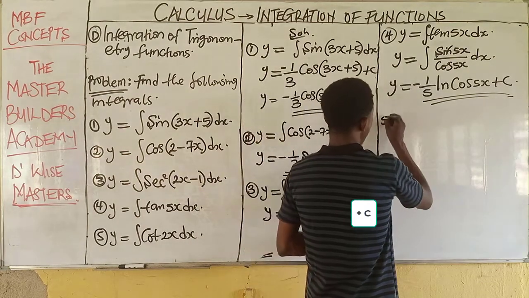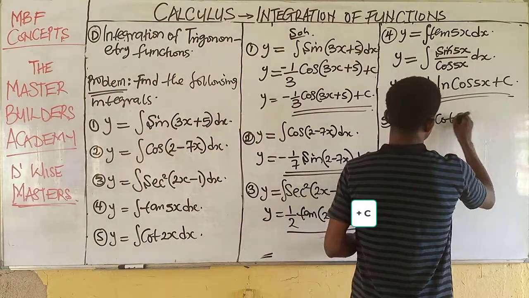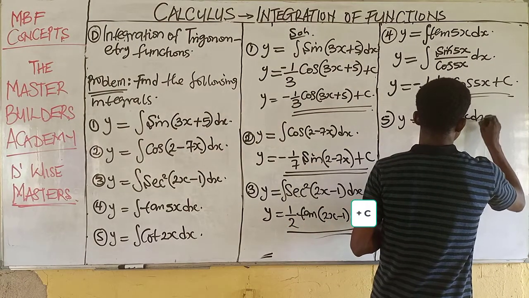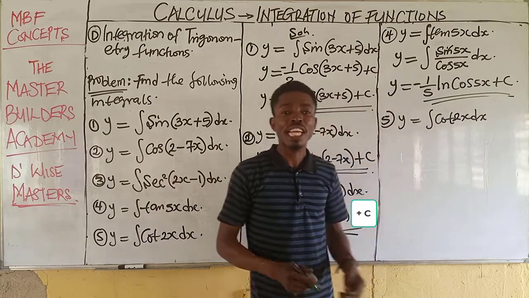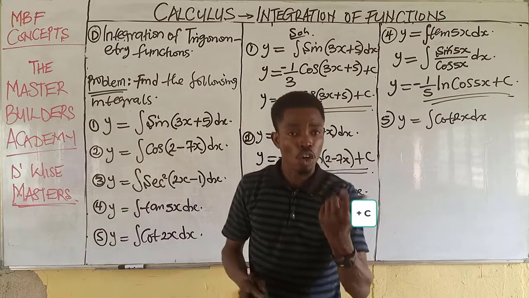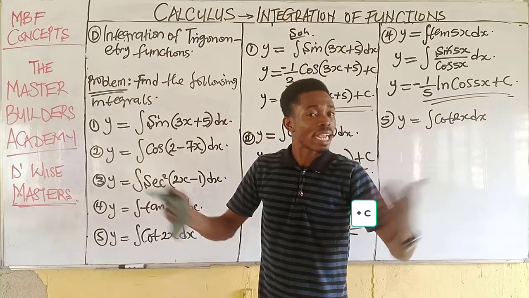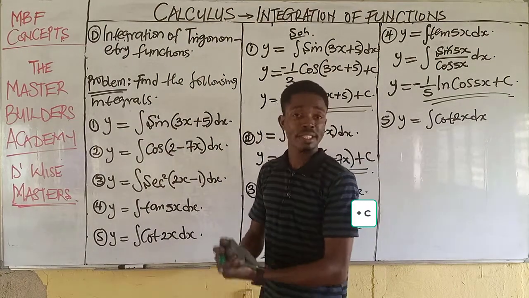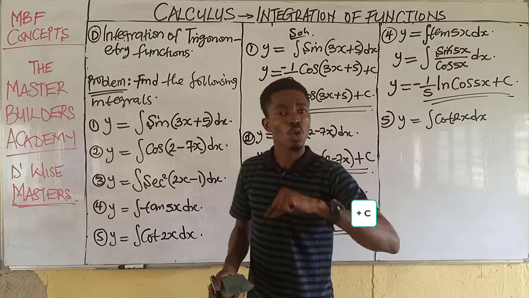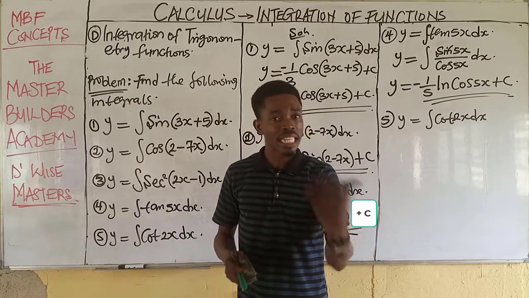Now we have y is equal to the integral of cot 2x dx. And now, all we need to do is that there is no way you can integrate cot 2x with respect to x directly. Similarly, there is no way you can integrate cot x. So we cannot integrate cot 2x directly. So what do I do? I need to convert cot to its equivalent trig identity that I can integrate.